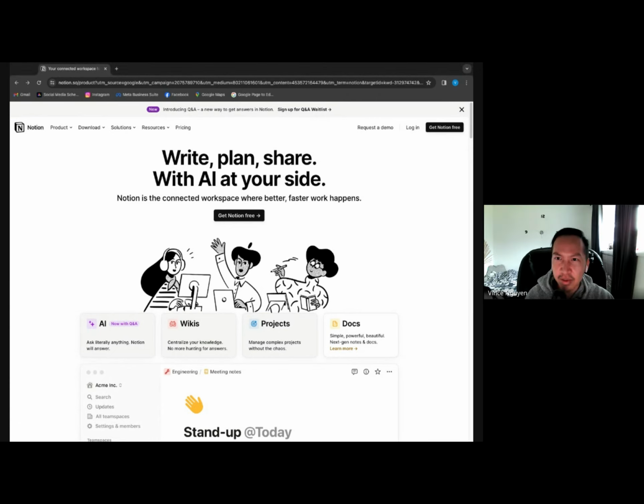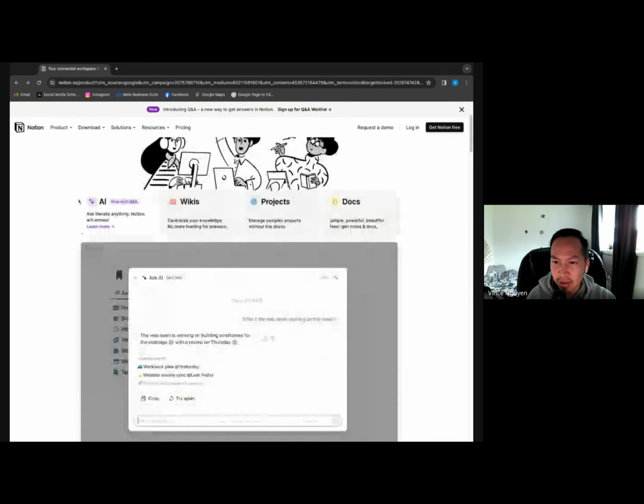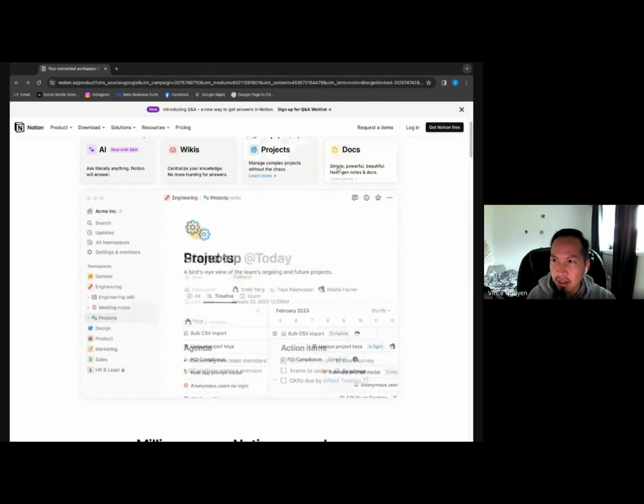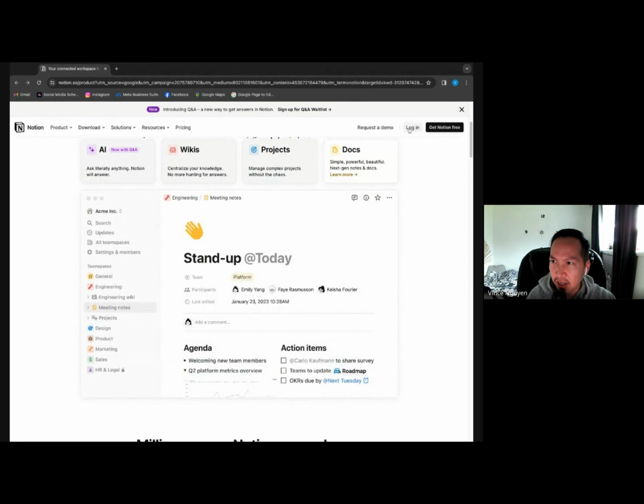So, just a couple of things to show you to start is this Notion tool. This is kind of their main page if you do sign up for it. You can write, you can plan, you can share, and it has AI integrated. And a couple things that come with it stock are wikis, projects, and docs. Scrolling down a little bit, it does give you a little bit of a sample of what it looks like. But we can just log in and take a look at it for ourselves.